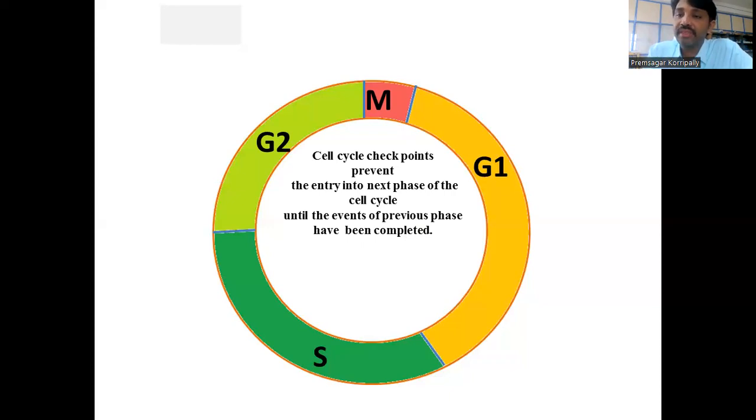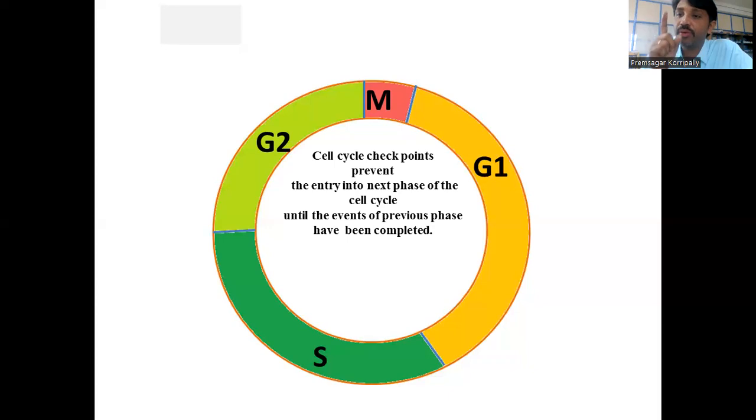Every phase in interphase has defined functions. Unless those defined activities are completed, the cell will not move from one phase to another.